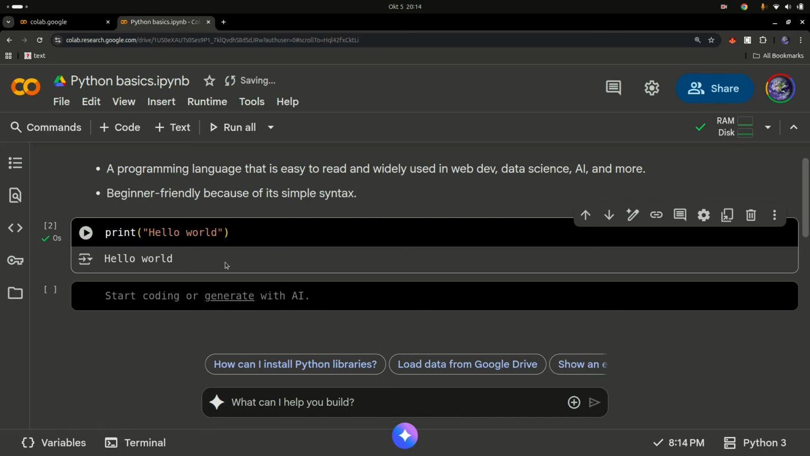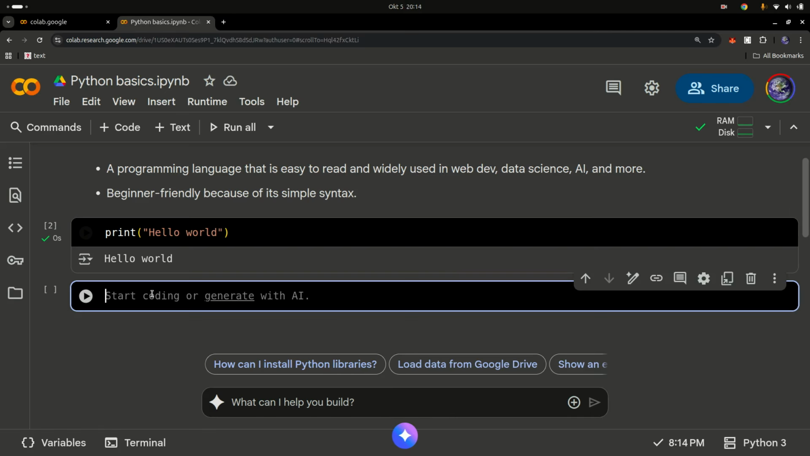Most programmers start with this as their first line of code. So congratulations if you were able to execute this. This is your first Python code. Now that you have done this, let's move on and see what's next on the list.